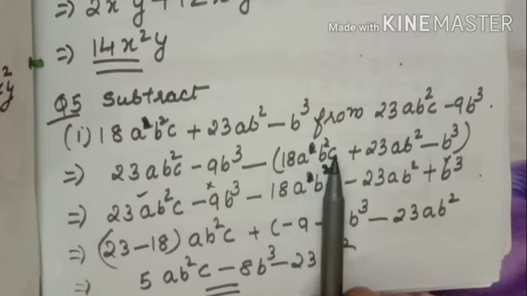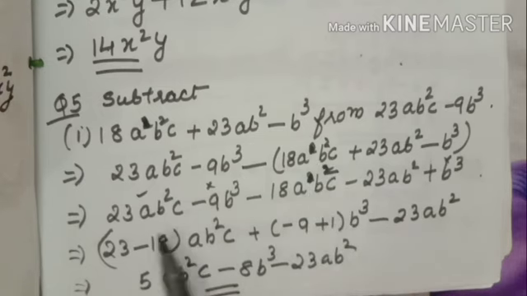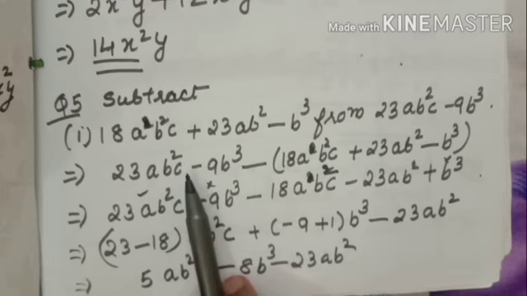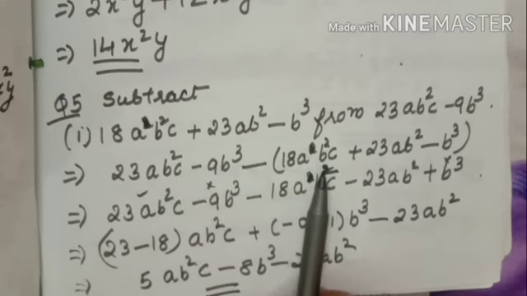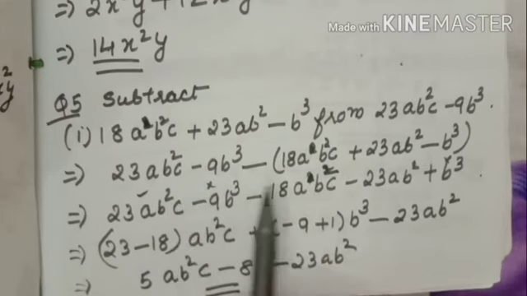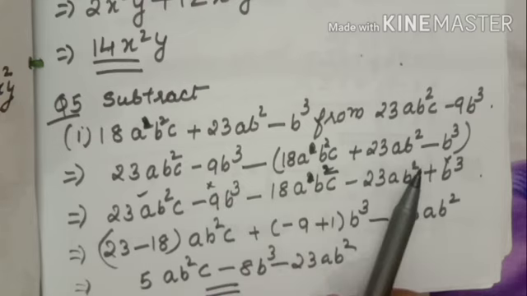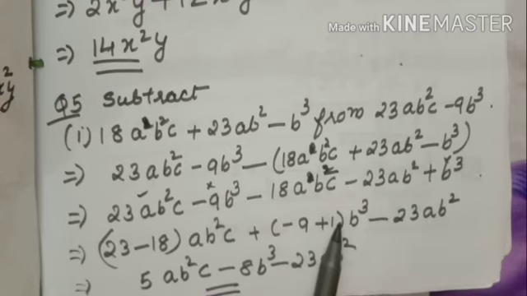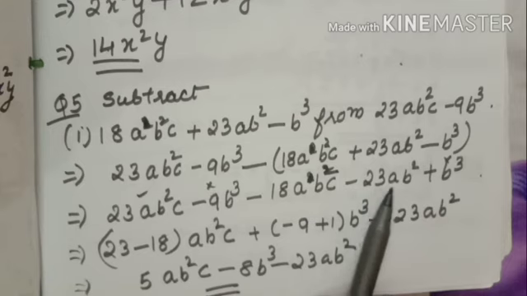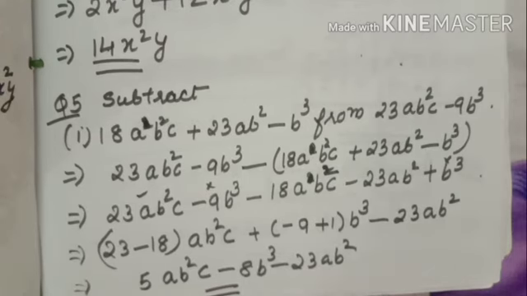Okay, a b square c. So like terms you have to take: 23 ab square c, here 18 ab square c, it will come together, and 9 bq, here also plus bq, and here no like terms, ab square alone only. So do the calculation. Clear?